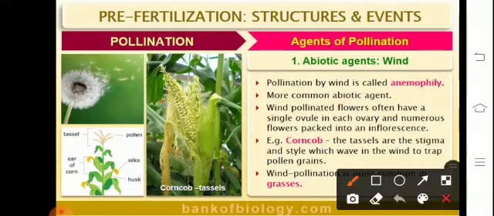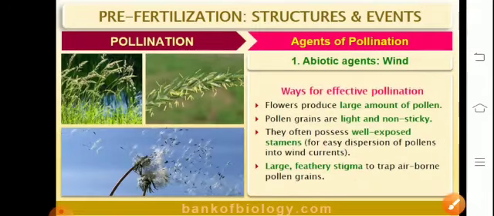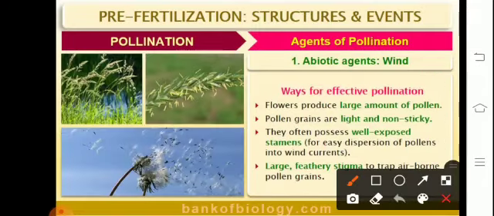Anemophilous plants produce a large number of pollen grains. The pollen grains in anemophilous flowers are light and non-sticky so that they can travel large distances. They are small in size and dry, and their stigma is hairy or brushy so as to catch hold of the pollen. Yellow clouds are formed in the sky during wind pollination in the case of Pinus. Examples of wind pollinated plants include sugarcane, bamboo, coconut, date palms, papaya, etc.